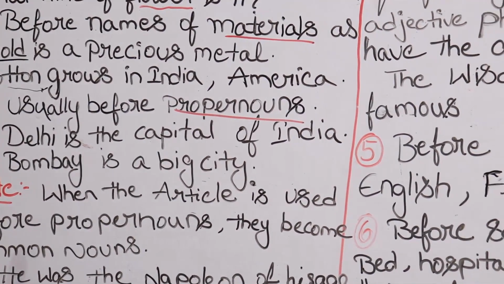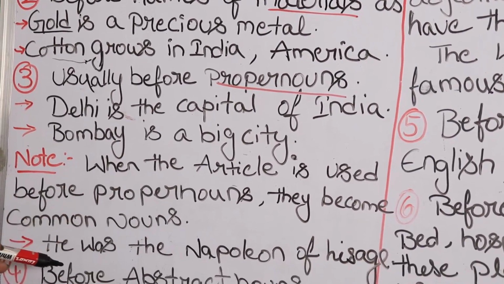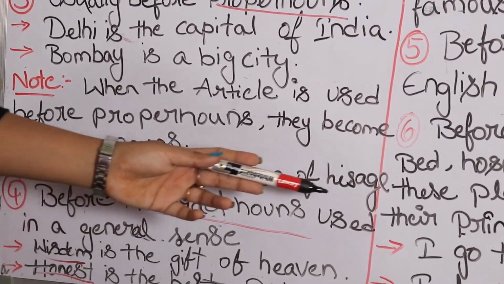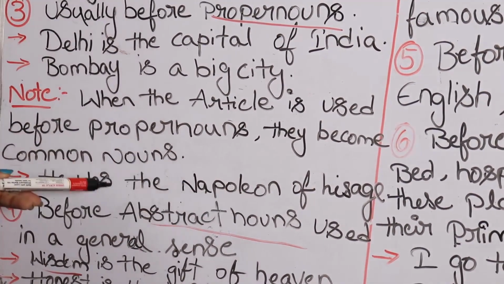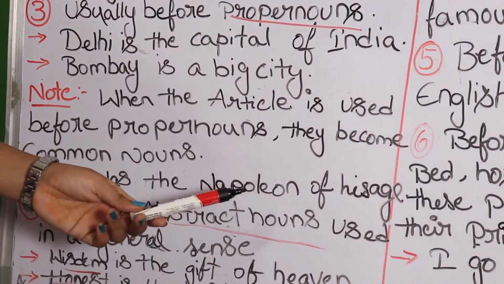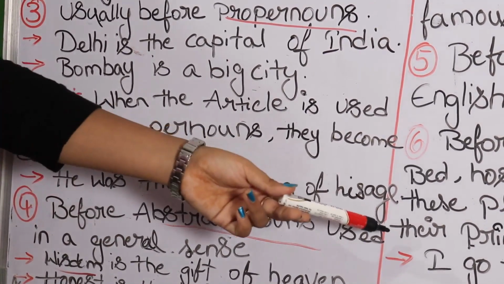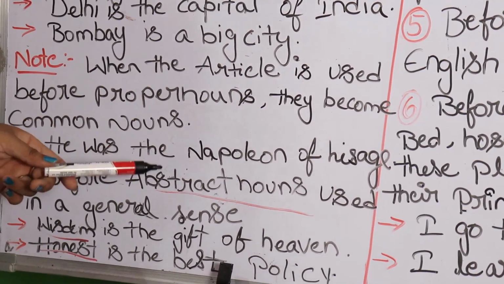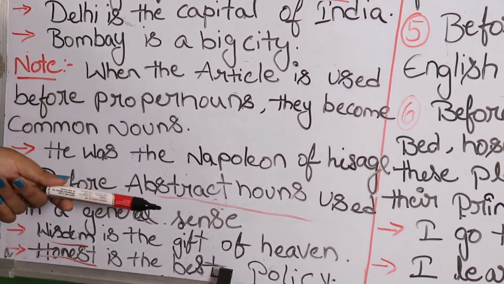And one more particular thing is when the article is used before a proper noun, it becomes a common noun. Here is an example for you. He was the Napoleon of his age. Basically, Napoleon is a proper noun, but here by keeping the, we are making it a common noun. So here we are making the proper noun into a common noun. In that case, you have the. Don't get confused between these two. I hope it is clear.